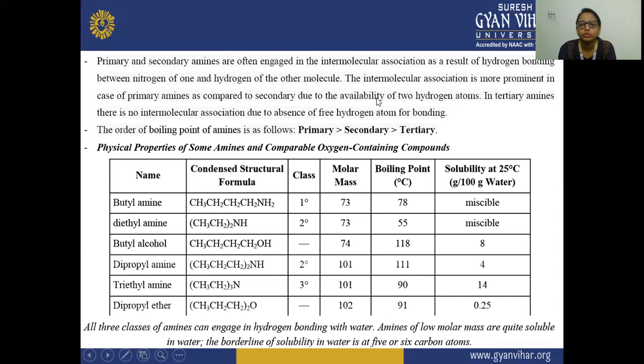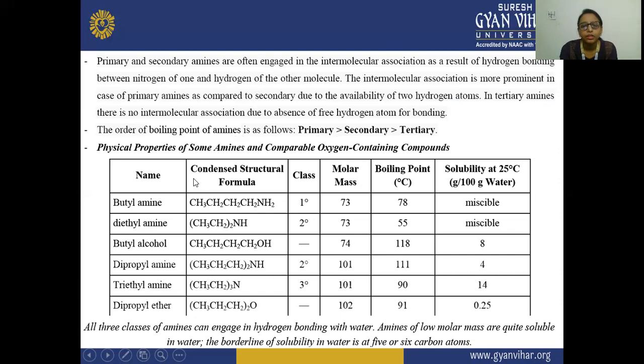Intermolecular association is more prominent in primary amines as compared to secondary amines due to the availability of two hydrogen atoms, because primary amines have two hydrogen atoms and secondary amines have only one. In tertiary amines, there is no intermolecular association because of the absence of this hydrogen atom. The order of boiling point of amines is primary, then secondary, then tertiary.